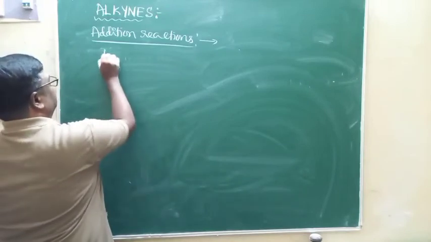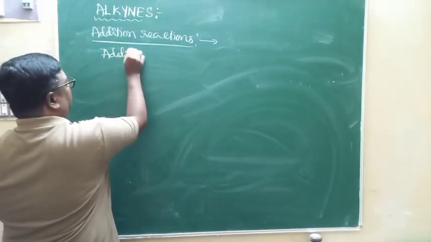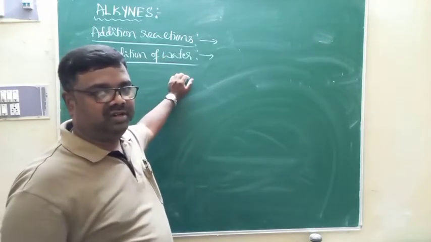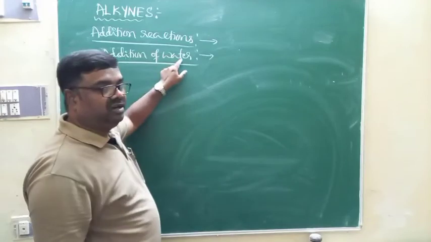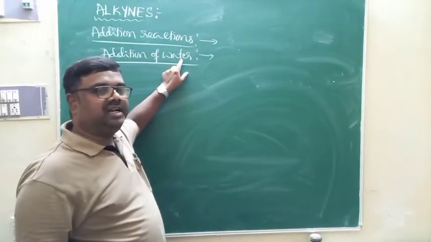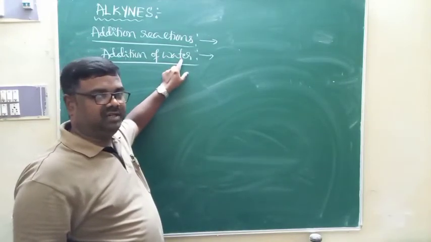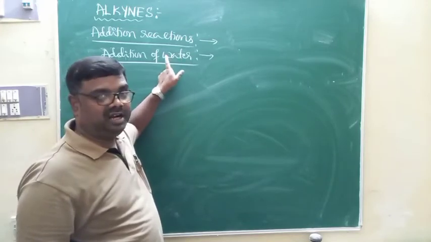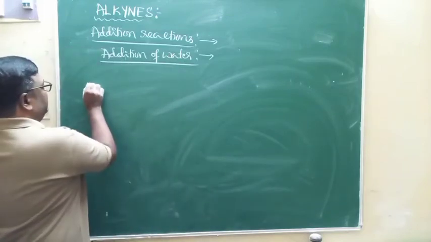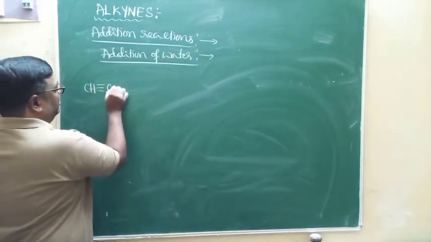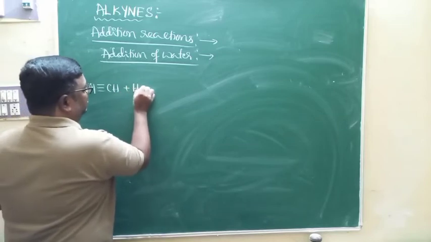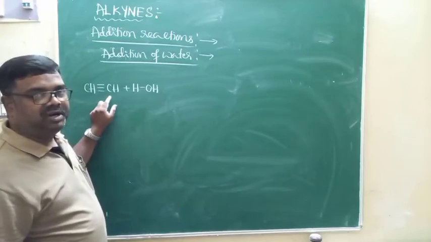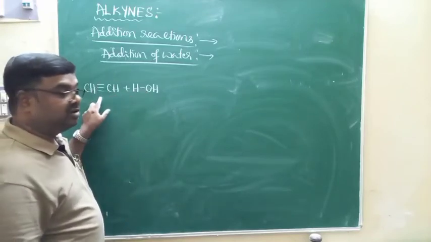Now, addition of water. You know that alkynes are insoluble in water, but under special conditions they undergo addition with water. If you maintain suitable conditions, you can add water across the triple bond. For example, if I take CH triple bond CH and it undergoes hydrolysis, water can be added across the carbon to carbon triple bond.